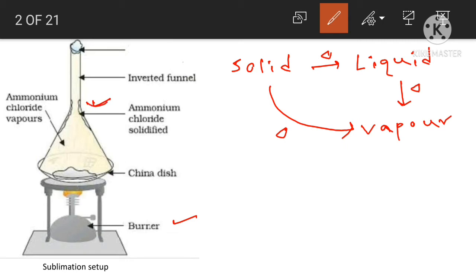There is cotton here. In this method we can separate organic compounds which convert directly from solid into vapor, but the impurities remain as they are. Examples are iodine, naphthalene, ammonium chloride, etc.